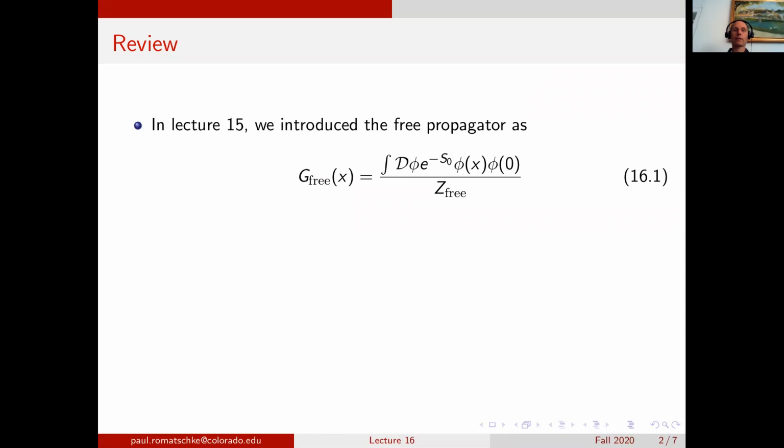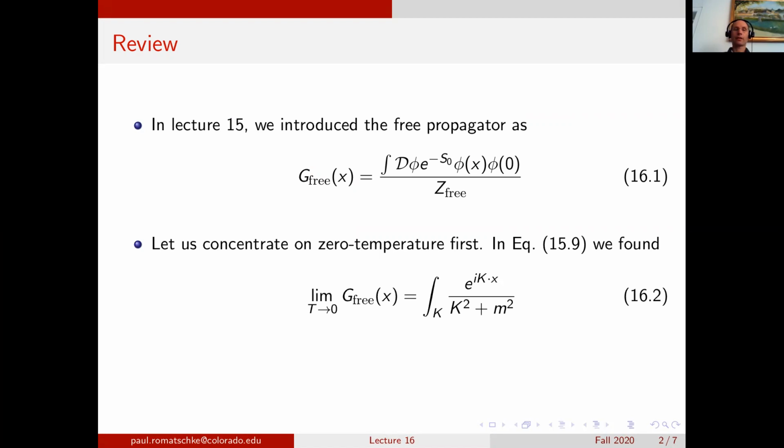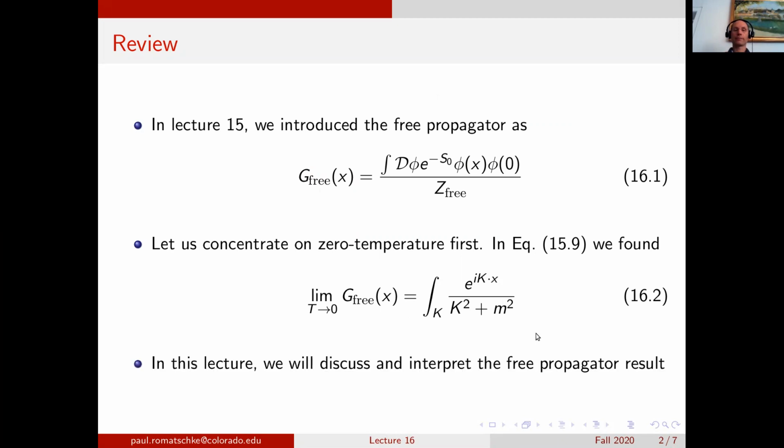Recall that in the last lecture, we introduced the free propagator as the expectation value of the two-point function phi of x, phi of 0. In this lecture, I want to first concentrate on the zero temperature limit, so that we take the result that we found in the last lecture, given in equation 15.9, and reproduced here as equation 16.2. The free propagator in the limit of T to 0 is just given as an integral over the Euclidean four-momenta k of this particular form. We will interpret and discuss this result in this lecture.